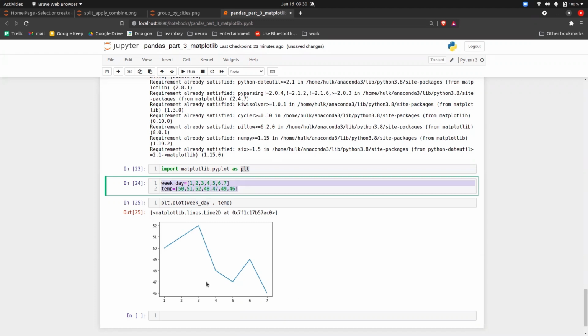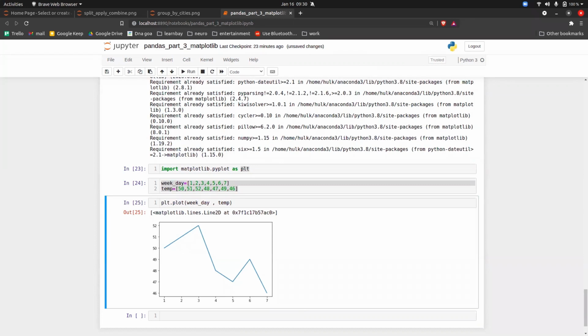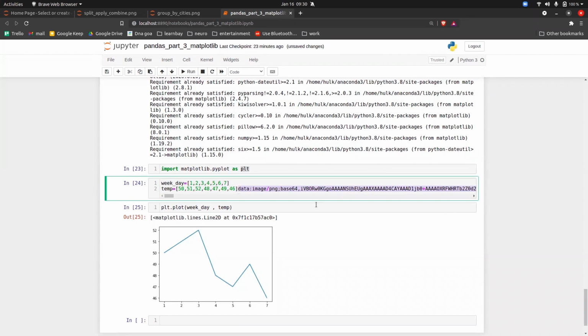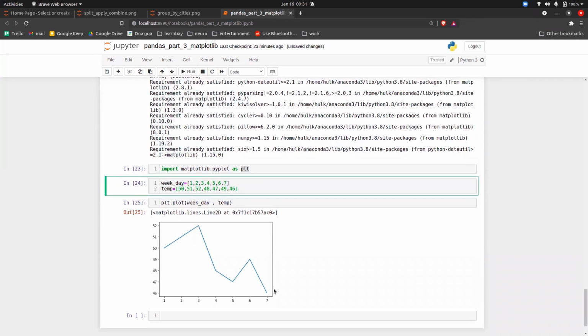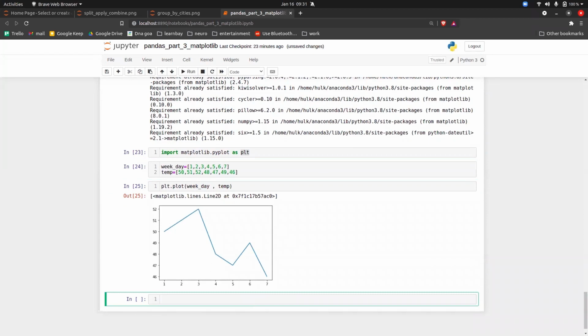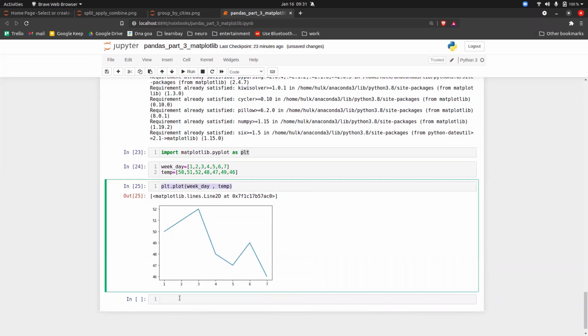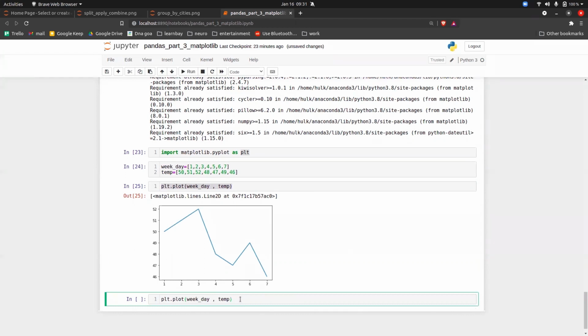But still, guys, if I take this graph and give it to a client, will he understand anything? What is missing here? What does this graph represent? What are these data points and all this? Yes, so basically the x label, the y label, what this graph is all about, you have to tell everything, right? We can do that also. How? plt.plot, and there is something called plt.xlabel.